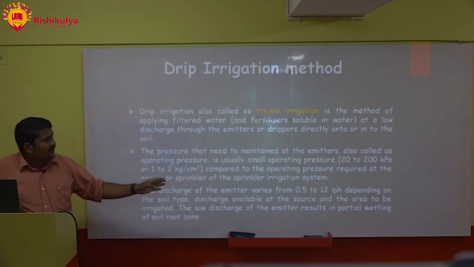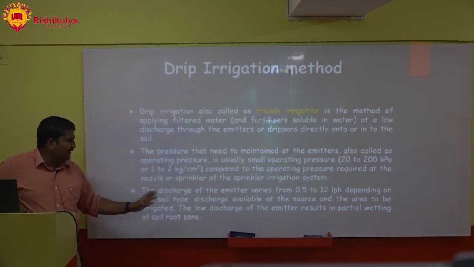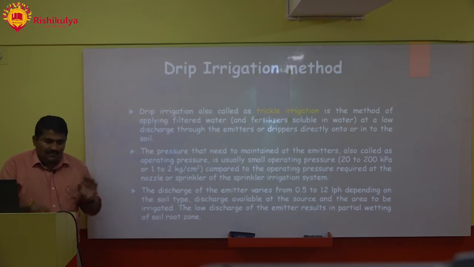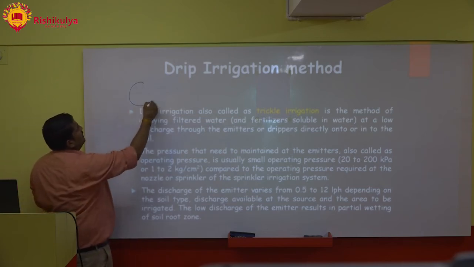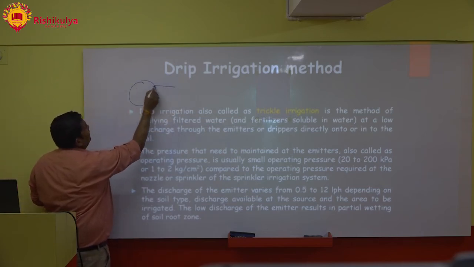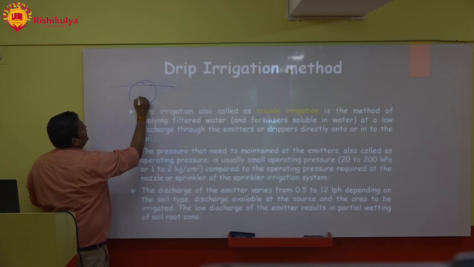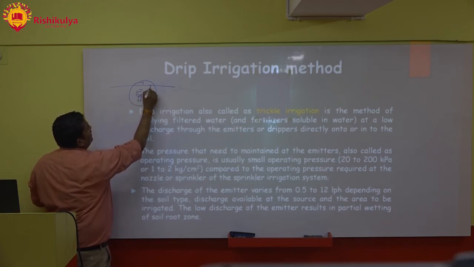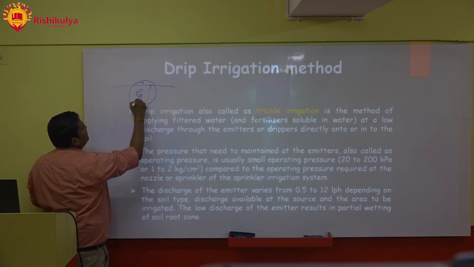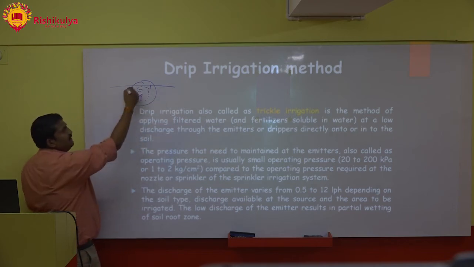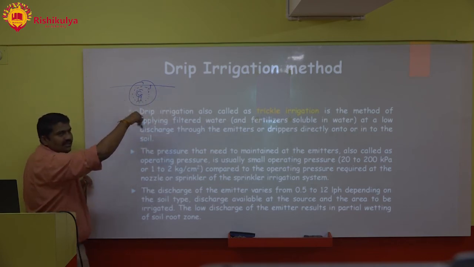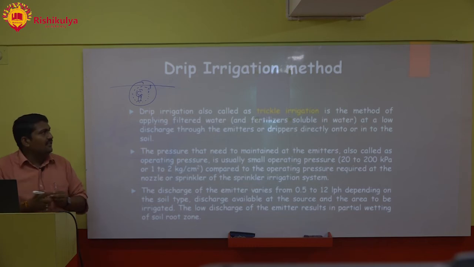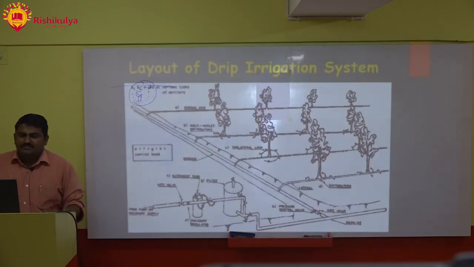The low discharge of the emitter results in partial wetting of the soil root zone, like this, है ना? Drip is going on from here. Here your crop is there, a small plant is there. This entire root zone will be covered, है ना? Partial wetting of the soil root zone will be there.